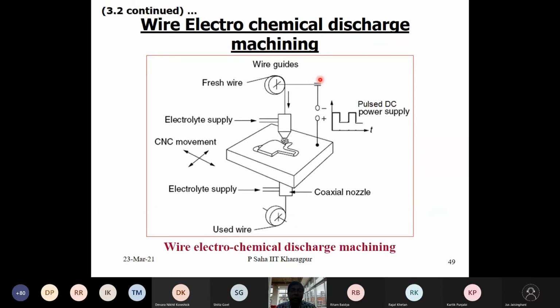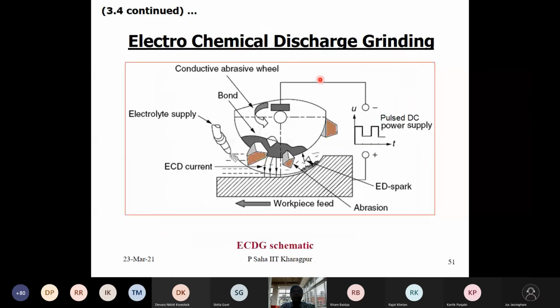I'm skipping this. Let me concentrate on electrochemical discharge grinding. Here, look at this, it is very similar to the electrochemical grinding process. Additionally, we have discharge grinding. That means we are incorporating the same wheel and same job. I think the workpiece movement has to be, the wheel has to be rotated in the reverse direction, and then only we can get it; I think it has to be in the clockwise direction in this case.